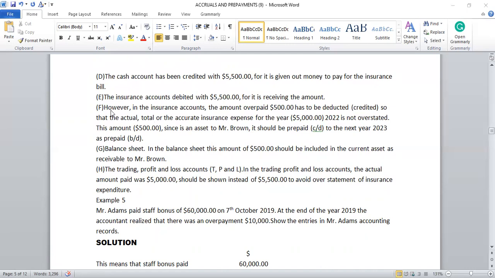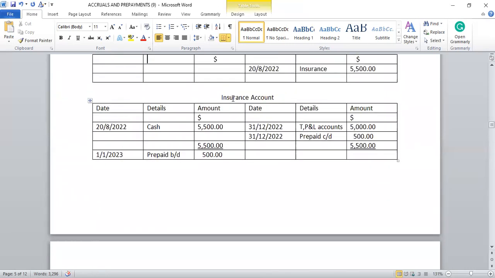Okay, let's continue. The insurance account is debited with $5,500, for it is receiving the amount. So when we come to the insurance account, as I said, the insurance account is also what?